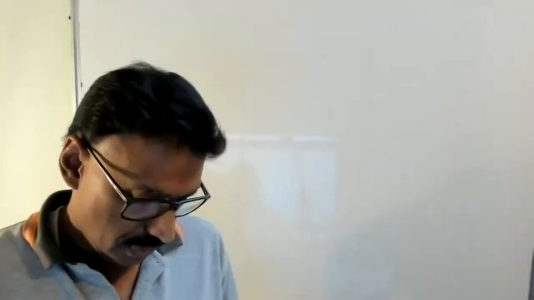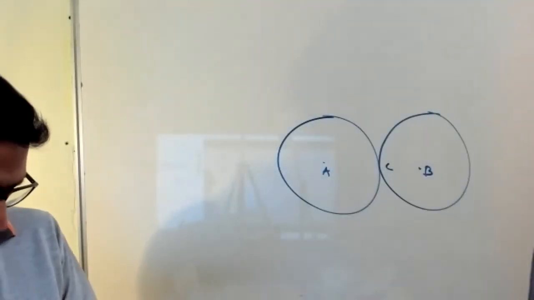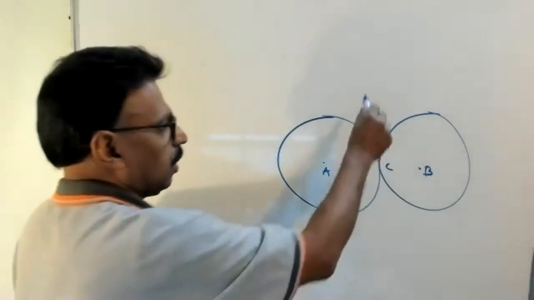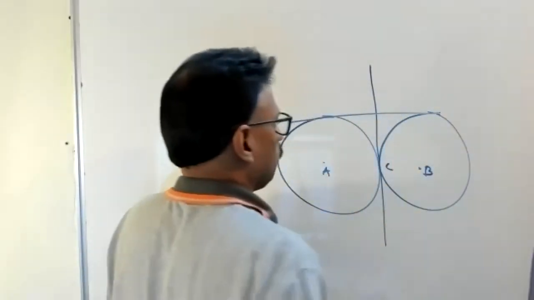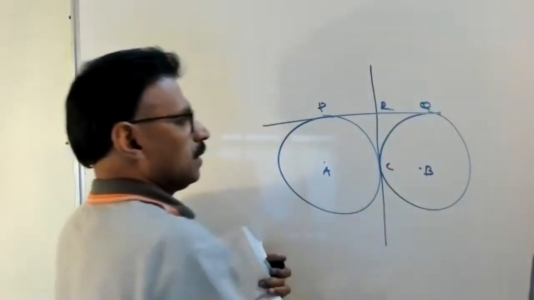I'll read again. In figure, two circles touch each other at C. Here, this is A, this one is B. Prove that the common tangent at C bisects the common tangent at P and Q. This is R. This is the figure.